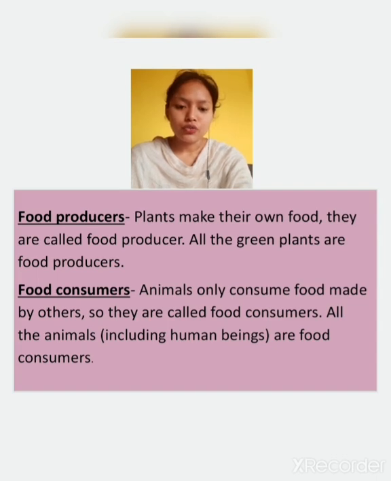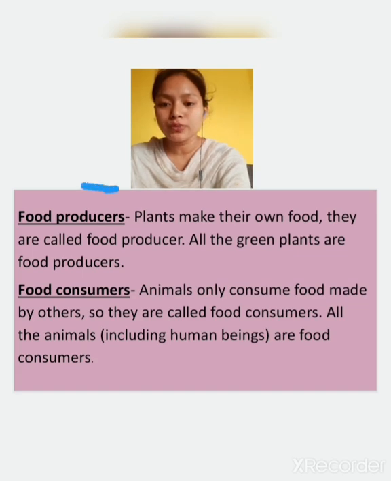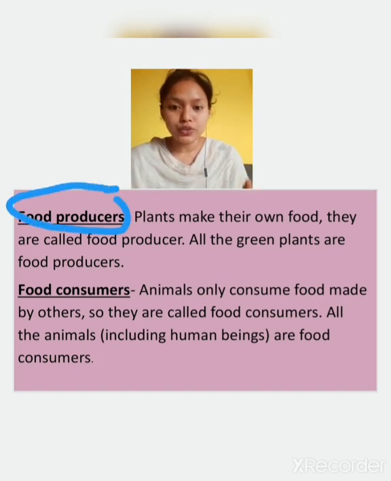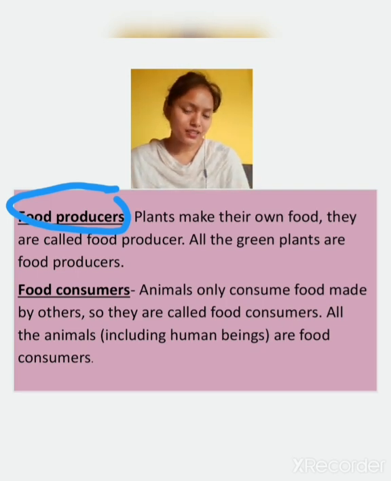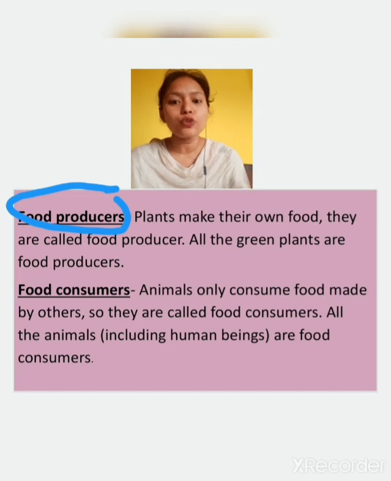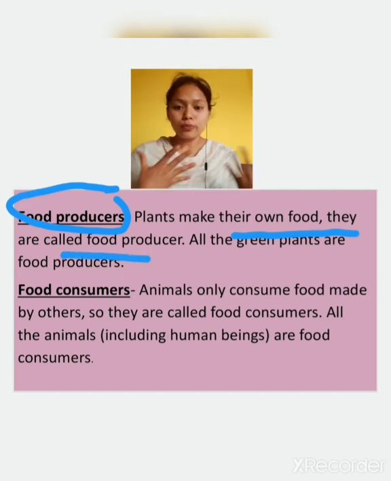Now here are the food producers and food consumers. So what are food producers and what are food consumers? Food producer, as the term suggests, means the one who is producing the food. Who is making food for us? Plants. So plants are known as food producers. Plants make their own food, so they are called food producers. Those who make their own food are known as food producers.